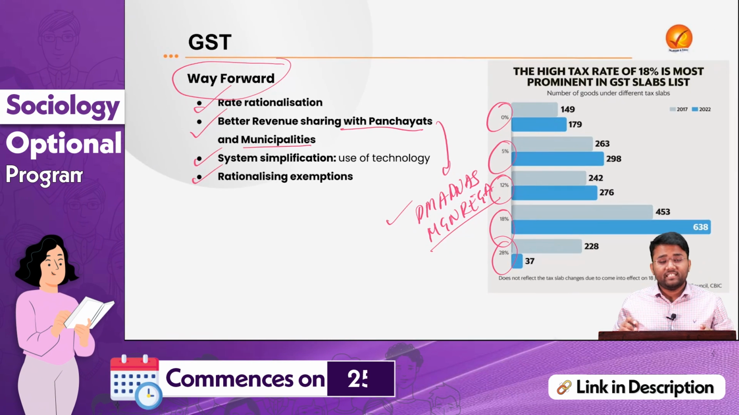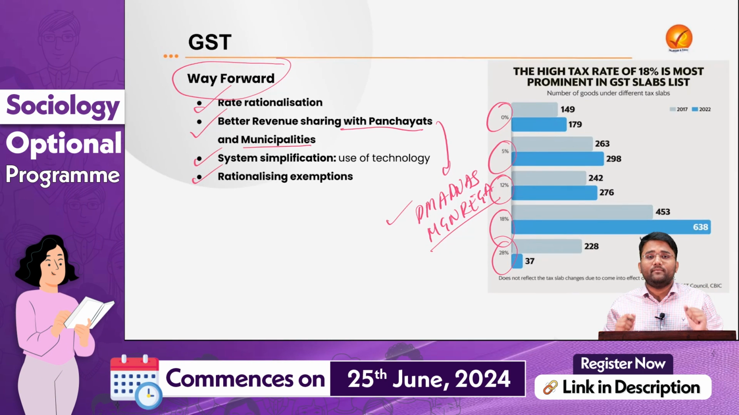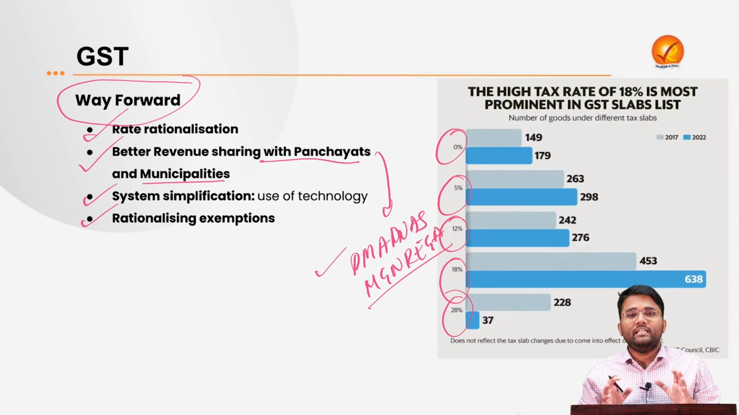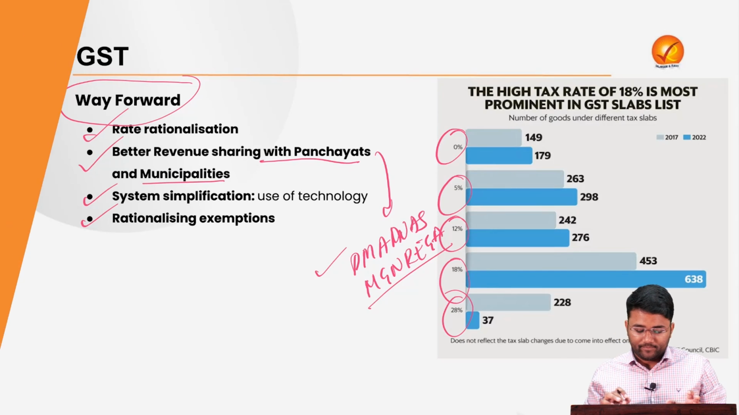Apart from this, there is also need for rationalizing the exemptions that are being provided. Currently, a lot of exemptions are being provided by the government, which is leading to loss of tax revenue to the government. So there is need for rationalizing these tax exemptions also, so that proper revenue can be ensured for both central and state governments.